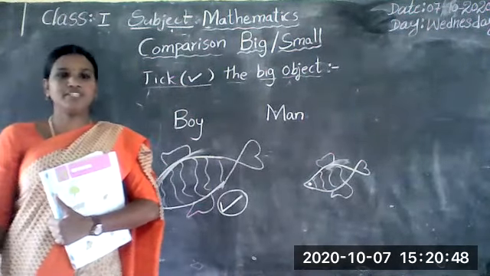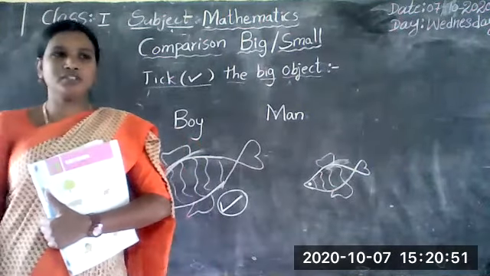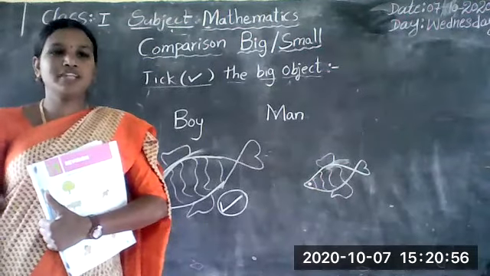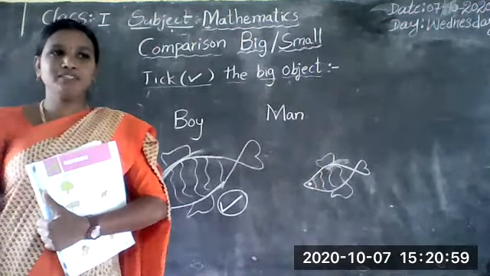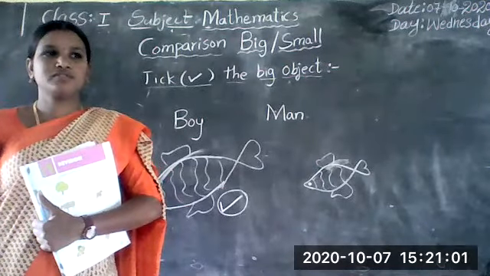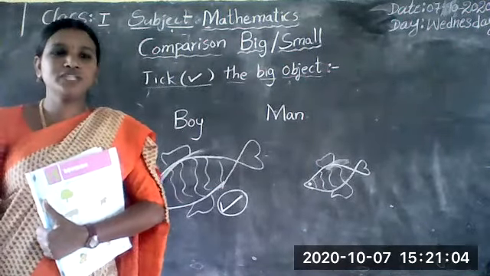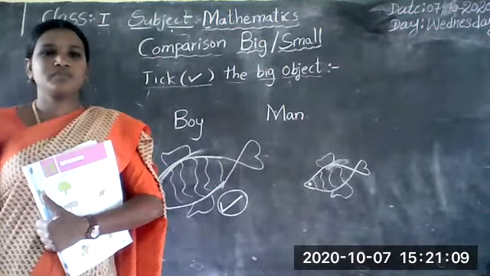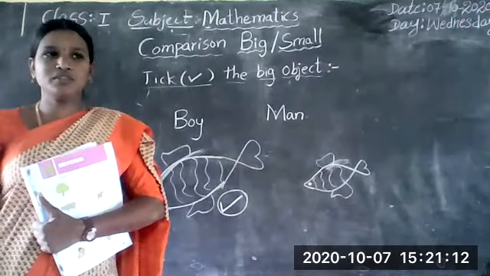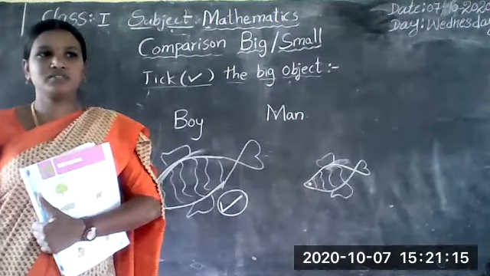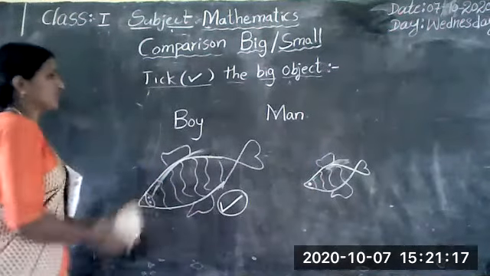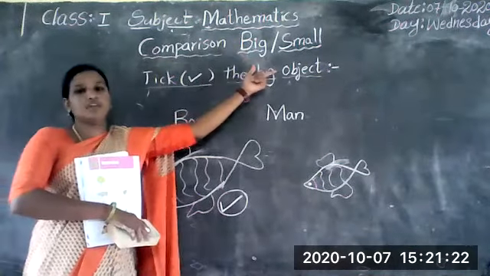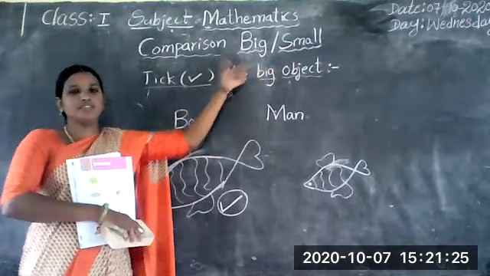So now, a very important thing for you. Those who have not bought the books, please, children, tomorrow you will come to school and buy the books. All are clear, children? Do all understand this topic? Comparison, big or small? All understand? Okay, next.